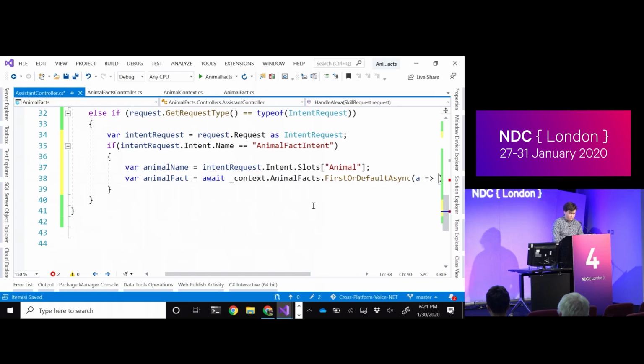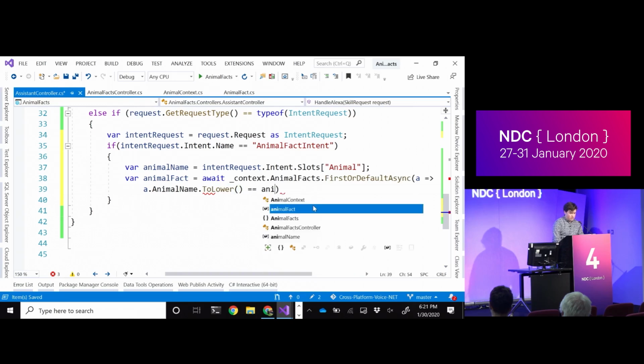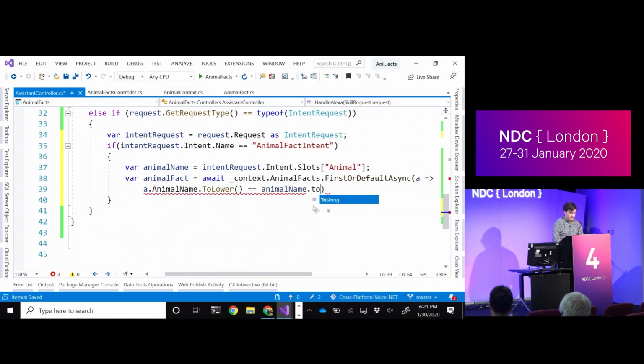So if we have, let me break this out again. If animal name dot to lower equals the animal name that's sent to us, not to lower. Oh, I need to cast this as a string. Oh, sorry, dot value. Animal name dot to lower.